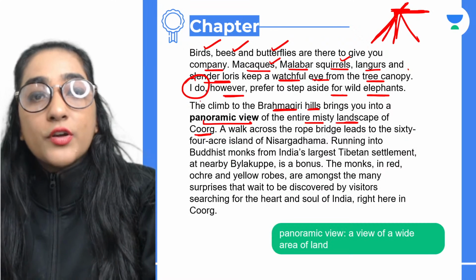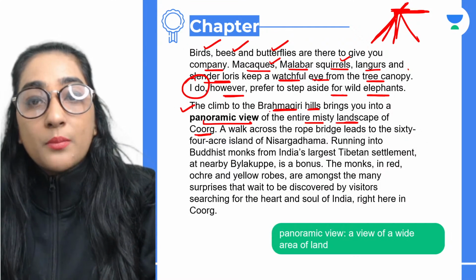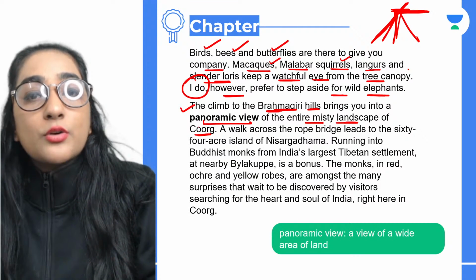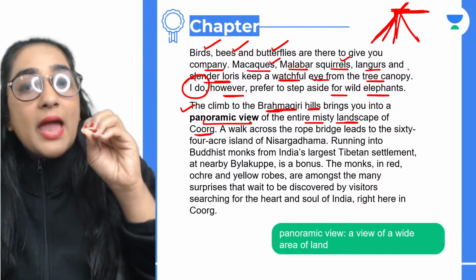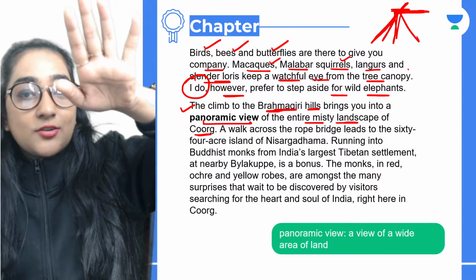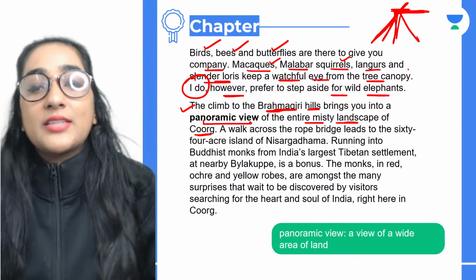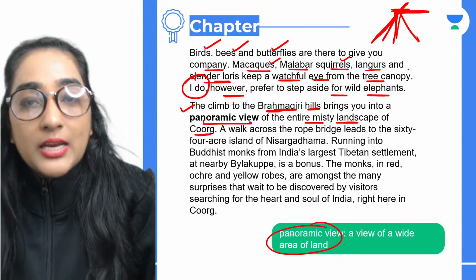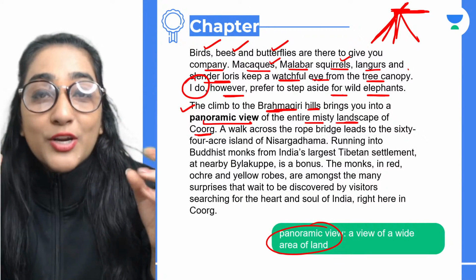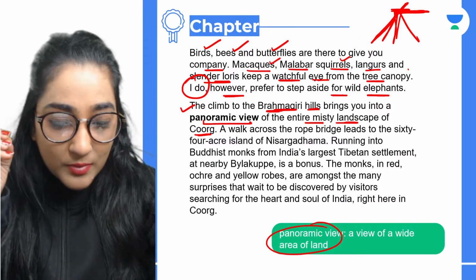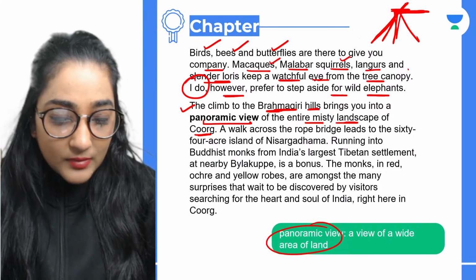Okay, now we are moving to another fact. The climb to the Brahmagiri Hills brings you into a panoramic view of the entire misty landscape of Coorg. That means when you are going to the Brahmagiri Hills, you will see a very panoramic view. What does that mean? A view of the wide area of the land. That means the entire misty land. Misty, why misty? What do you mean by mist? Hazy thing.